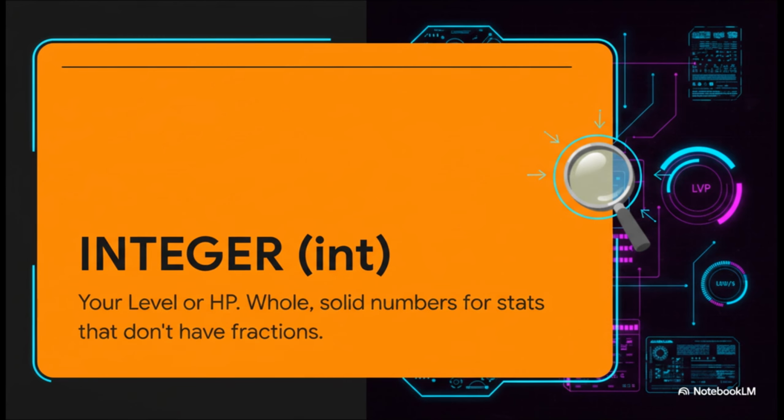On to the next stat. Your character needs power. We're talking health points, level, strength. For this, we need the integer. These are your solid, whole, super dependable numbers. No fractions, no decimals, just pure, raw, quantifiable power.